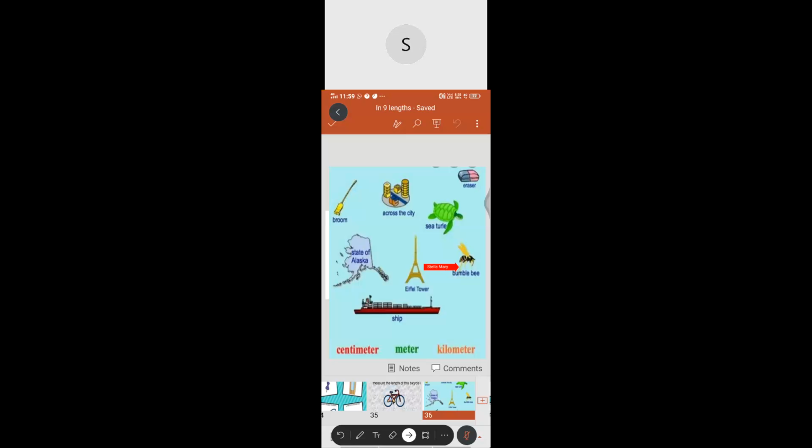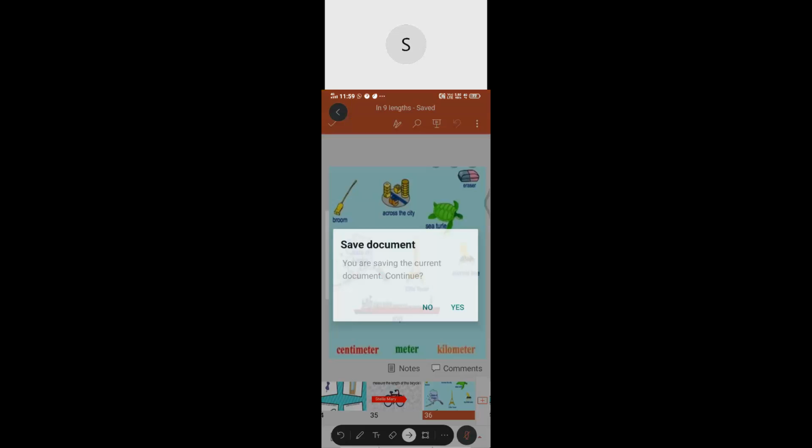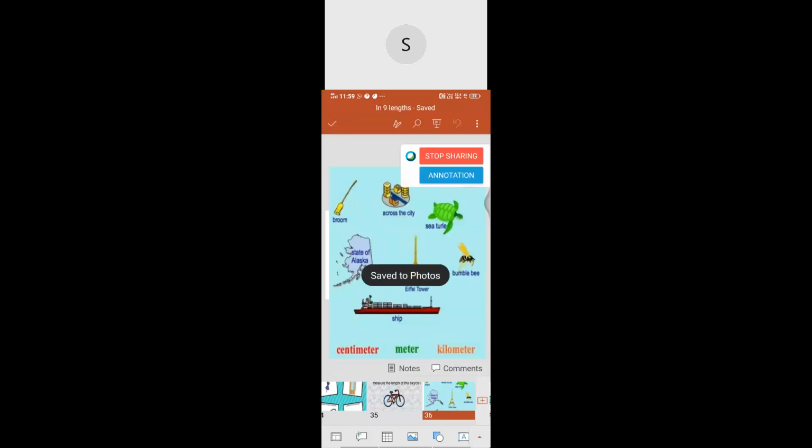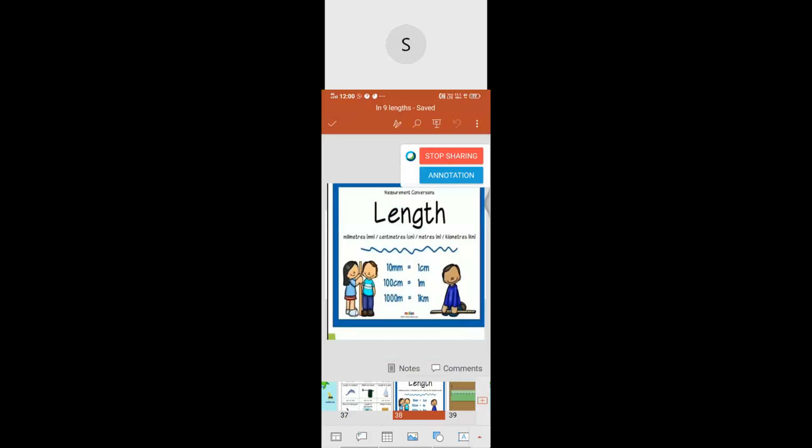Okay, children. So far we have seen millimeter, centimeter, meter, as well as kilometer. Are you clear with that? Yes, ma'am. So next class we will see the conversion of units.